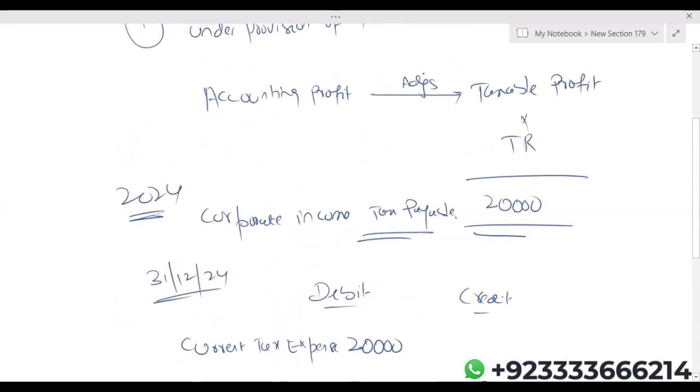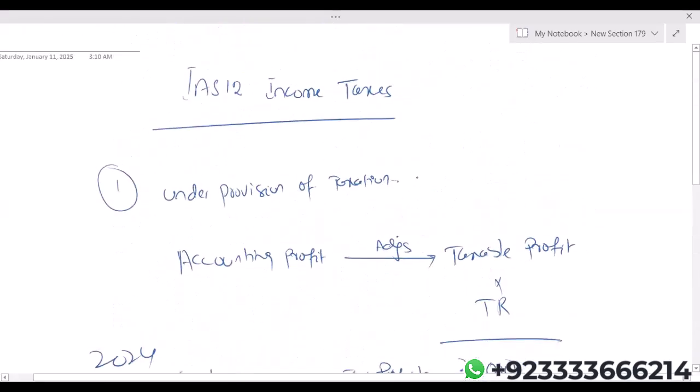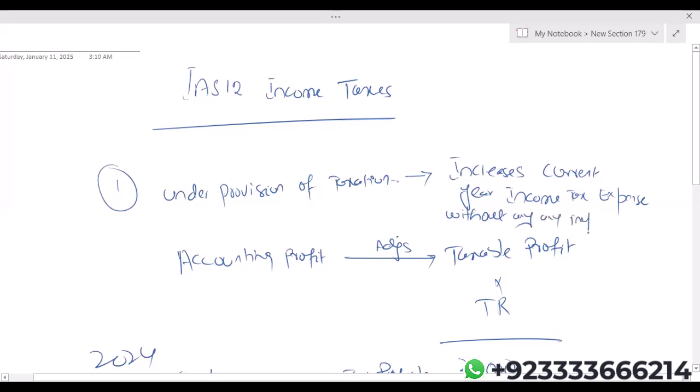Now, what does under provision do? Under provision of taxation increases the current year income tax expense, current year meaning in my example 2025, without having any impact on current tax payable.